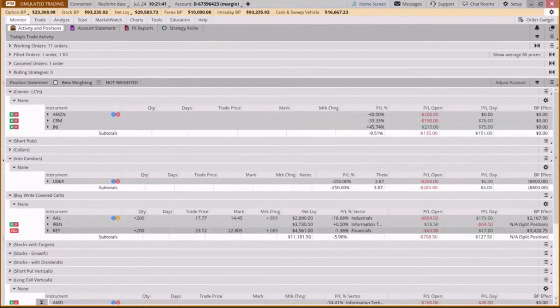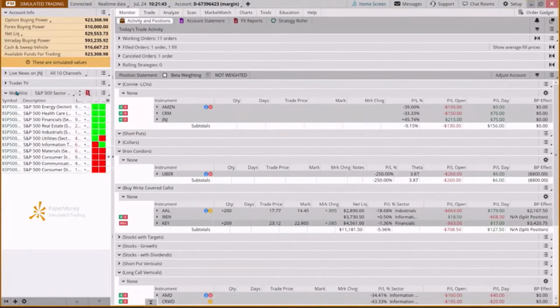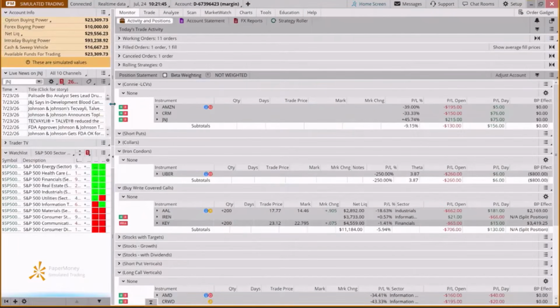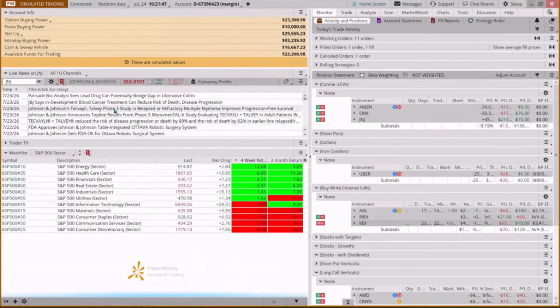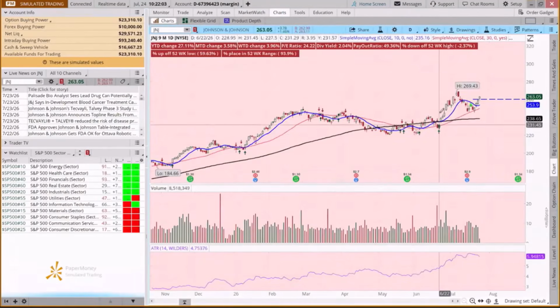Now, we typically put in an exit at 50%. And if we're looking at why J&J is up, we can come here to our live news and see that they got an approval for a robotic surgery system, and that just came through this week. So, one would imagine that that is a pretty big deal. You can do your own research on that. But we can see that the market is responding pretty positively to that. In the last 4 trading days, it's up.